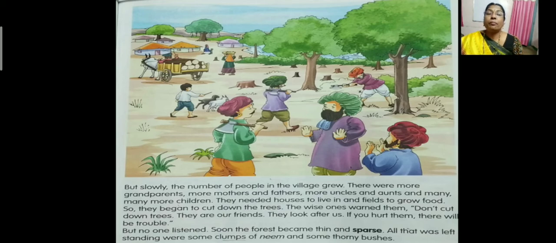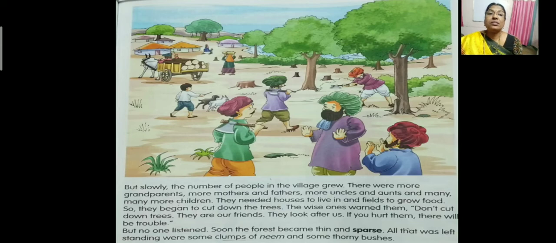So there will be a problem. So you see, so many trees are cut down. See, children, the picture, so many trees are cut down. So if you cut down the trees, we will be in trouble. So we have to face problems. But no one listened. Soon the forest became thin and sparse.